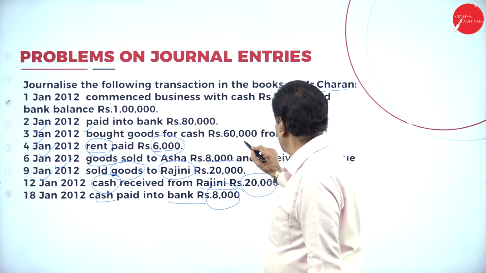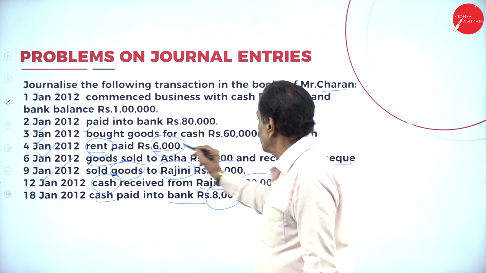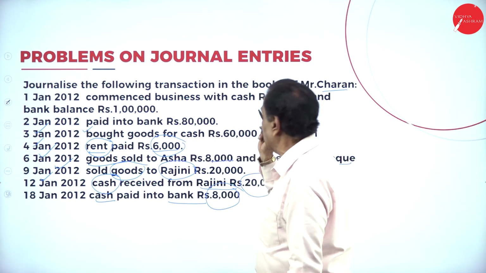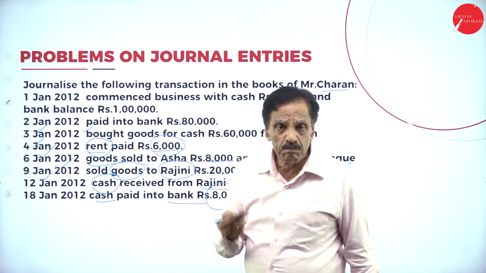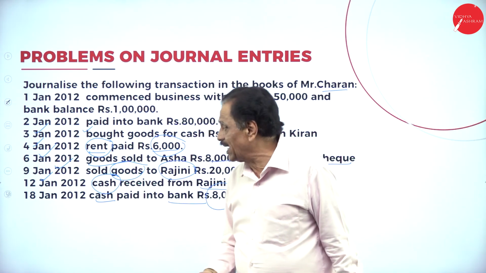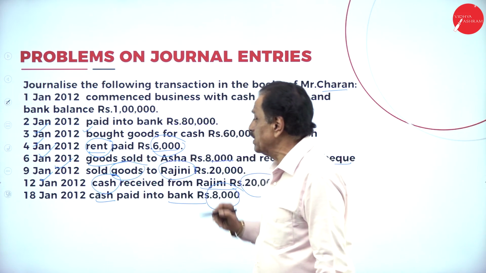Bought goods for cash, rupees 60,000, from Kiran. From whom are you receiving? Bought goods for cash, he says. What is coming in? Goods are coming in, cash is going out. What's the entry? Purchases account debtor to cash account. Then rent paid, rupees 6,000.